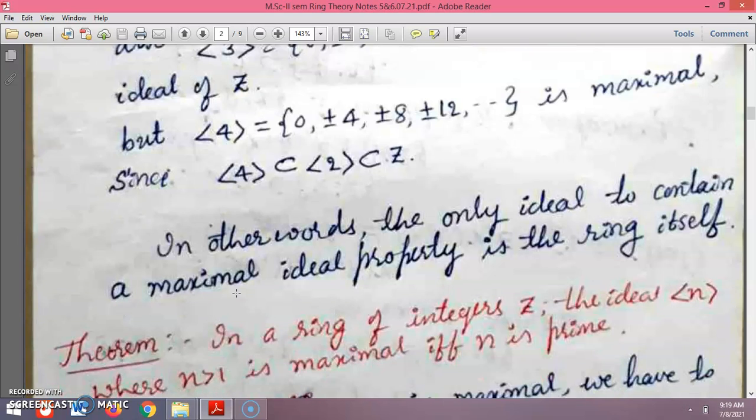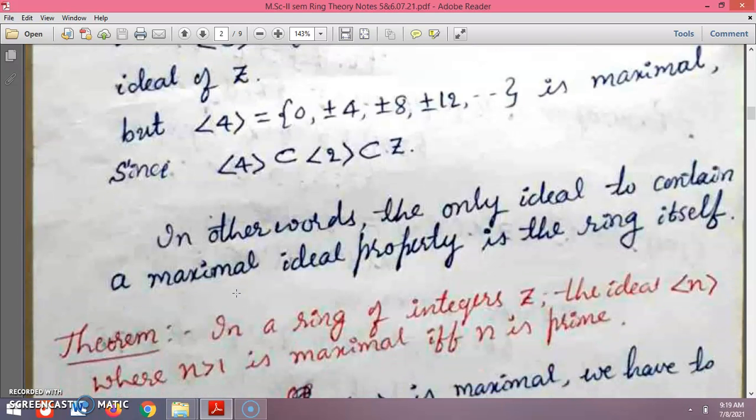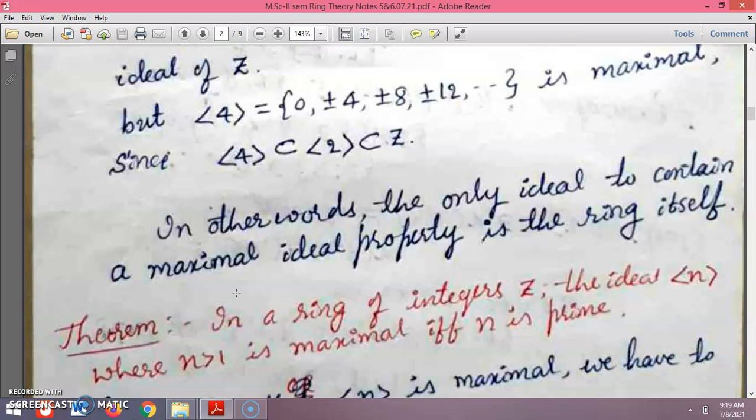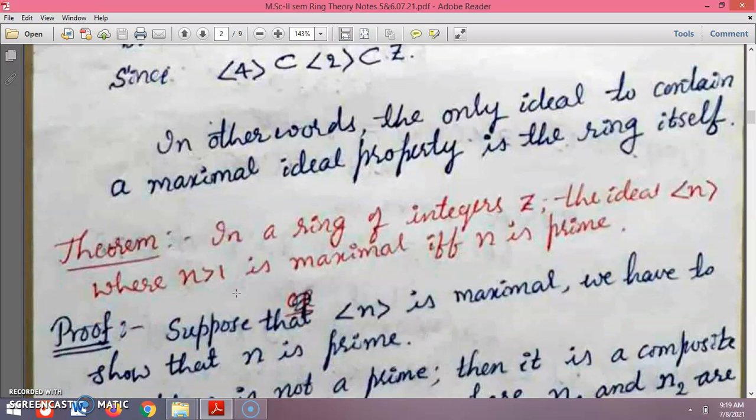So in other words, the only ideal to contain a maximal ideal is the ring itself. Means the ring itself holds good for the maximal ideal property.